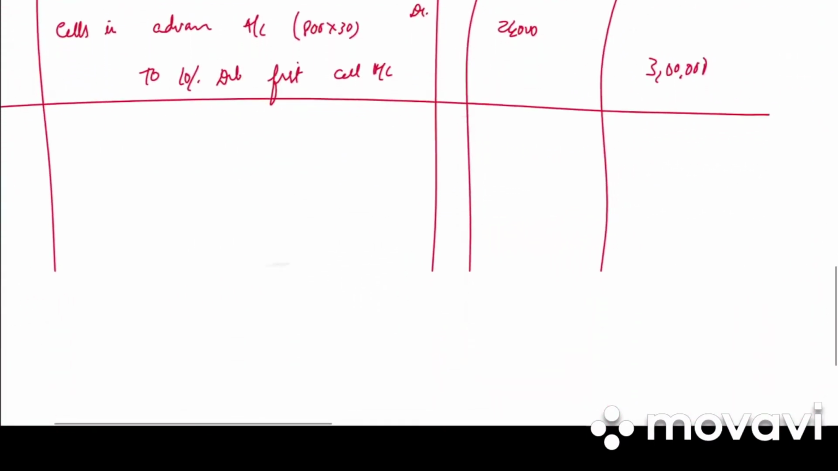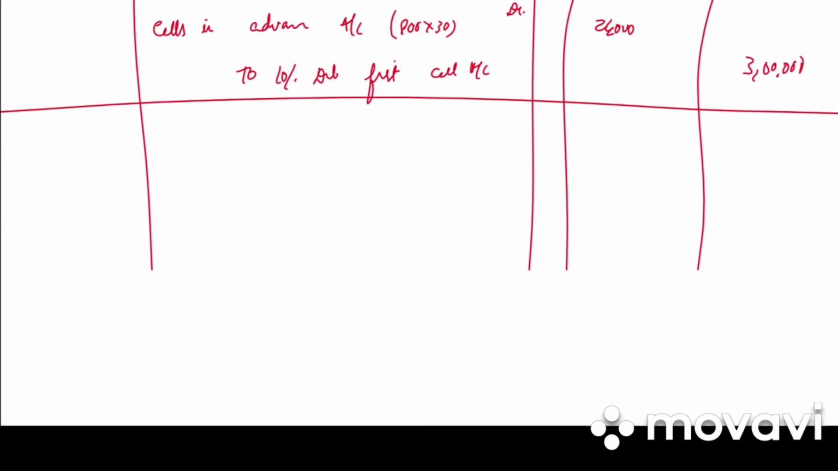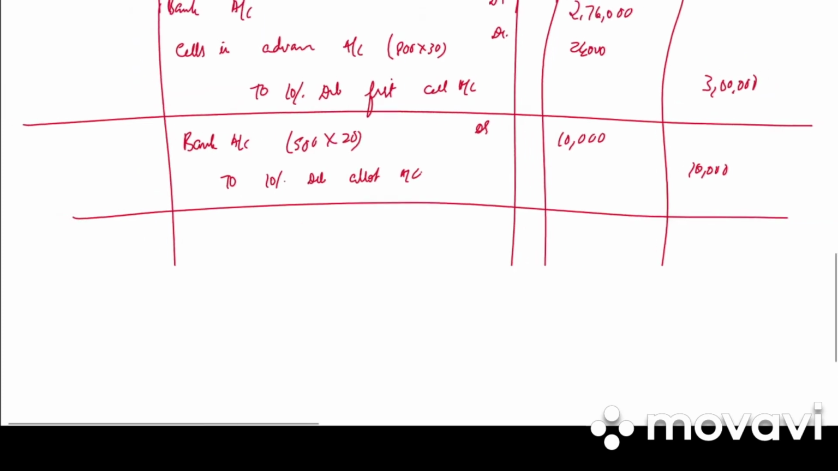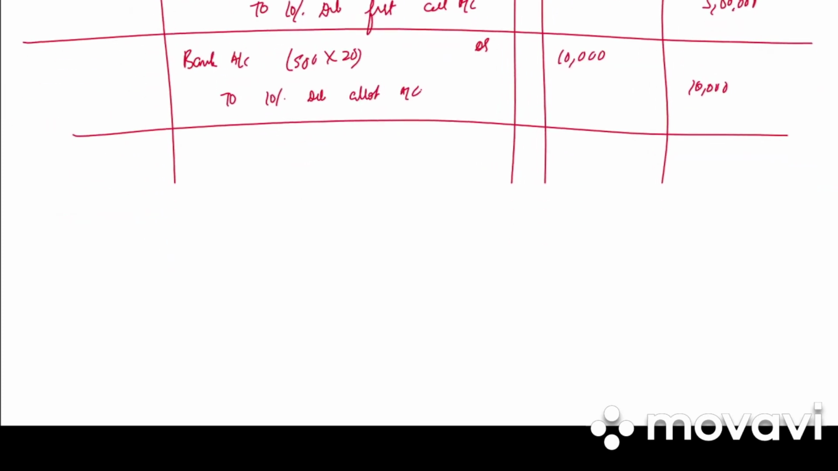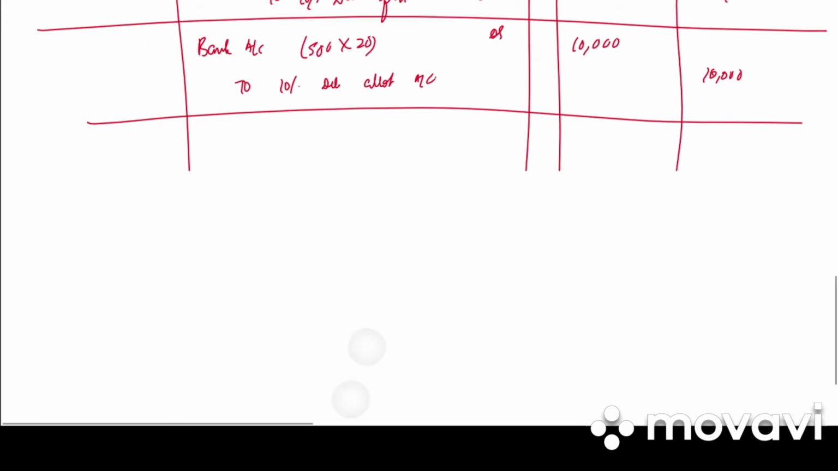So they have said that 500 debentures failed to pay the amount on allotment. So we need to write the entry for the same. What is the entry? It is bank account debited to 10% debenture allotment account. 500 into 20, 10,000 debit, 10,000 credit. Write the narration. Receipt of arrears of allotment in respect of 500 debentures.